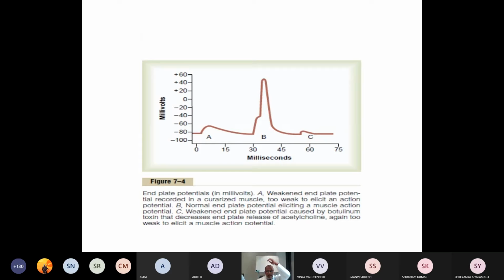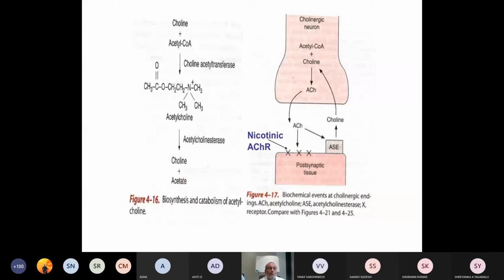So here is a graphical representation. This is the portion representing normal end plate potential. But if we have used something called curare, we are going to see the response like this. Or if we have botulinum toxin, the picture will be like the C part in the graph. Later on we will talk about this. Kindly refer to the textbook also after the class.